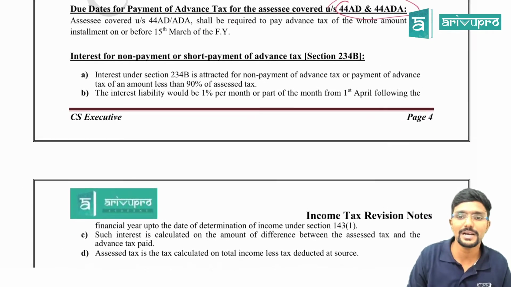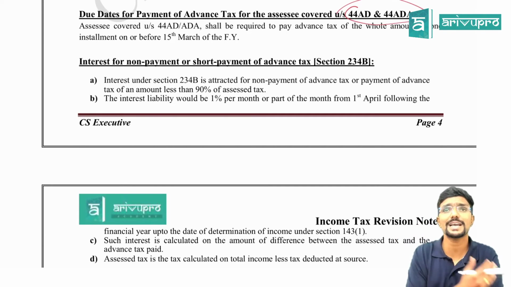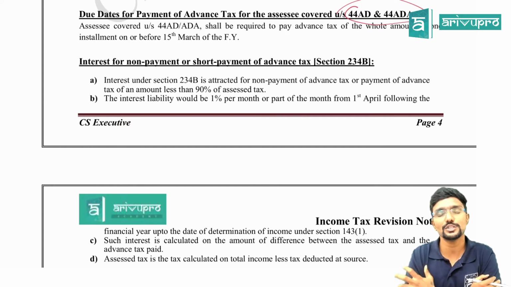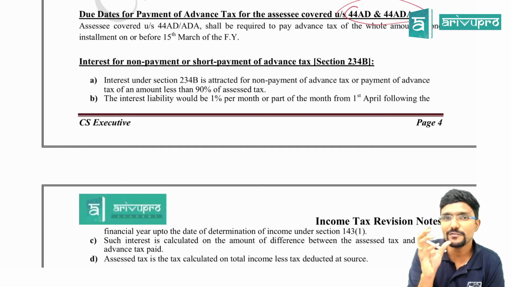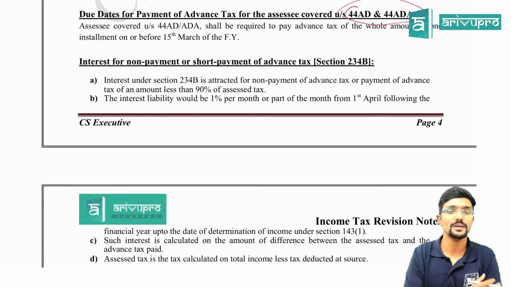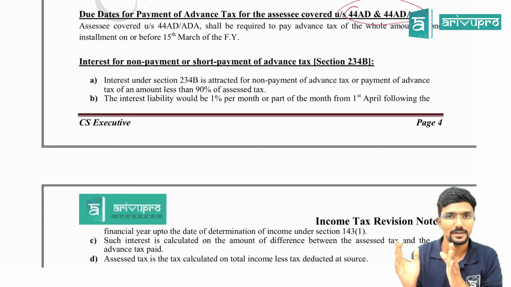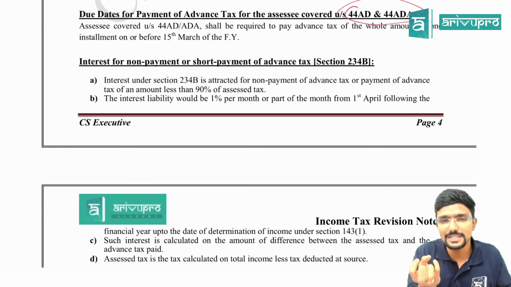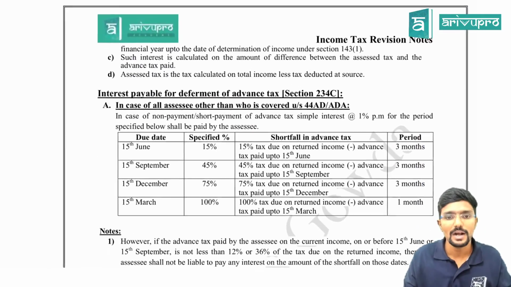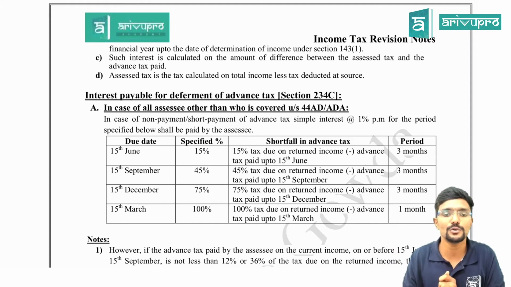Sir, what if I have not paid advance tax? First we will see what the difference is in total. Assume you have paid advance tax of 1 lakh, but you got to know that your actual tax liability in the assessment year is 1,50,000. On that 50,000 difference, interest will be charged at 1% per month or part of the month from 1st April of the assessment year till the date you computed your income. Agree? And if this difference or shortfall is less than 10%, there is no interest charge. Clear? And while calculating your actual tax liability, if any tax is already paid by you, we have to reduce it.